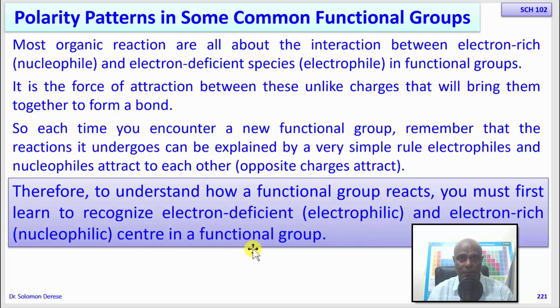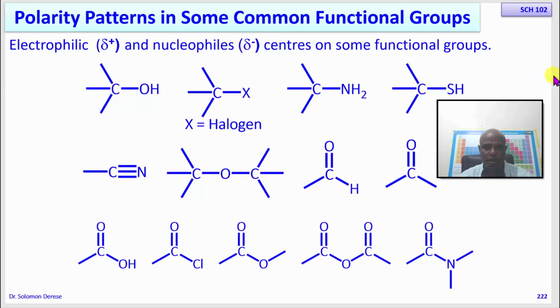So what we are going to see now is we look at different functional groups and see how their bonds are polarized, so that we can determine their partially positive and partially negative centers. These are some of the most common functional groups you find in organic molecules, and let's look at their polarity patterns. Let's identify the electrophilic and the nucleophilic centers in these functional groups.